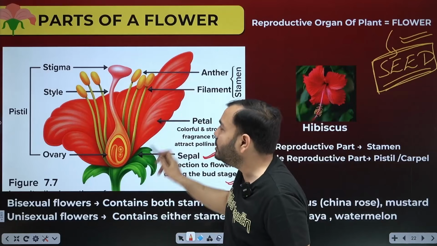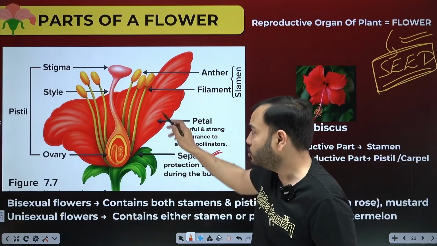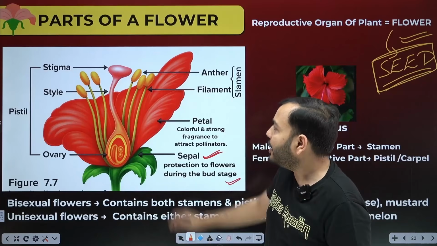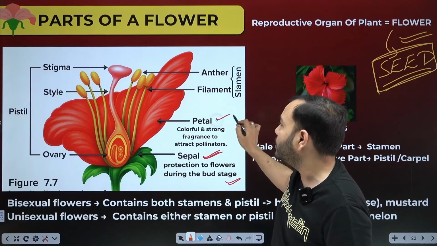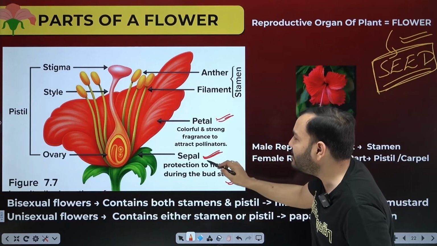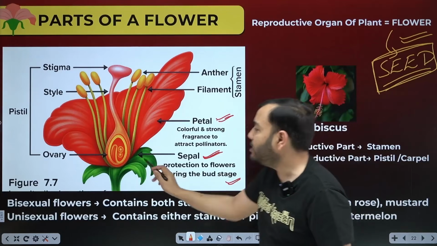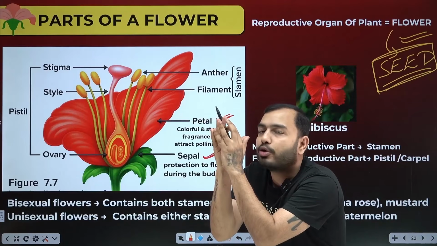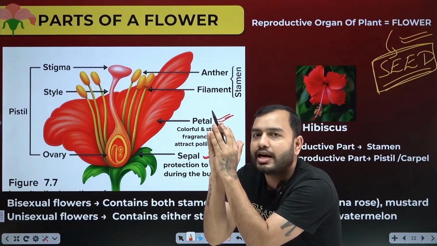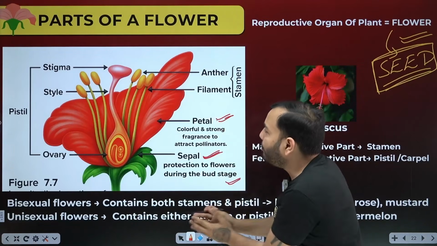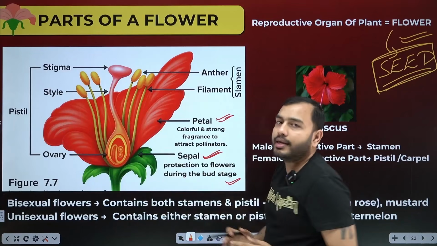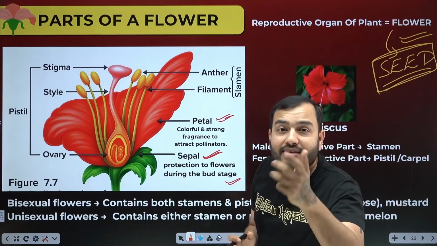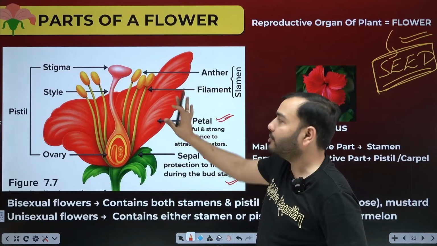The second thing, the petals of the flower, which are beautiful, red colored, blue colored, yellow colored. We call these Pankhuriya, petals. So two things must be remembered, sepals and petals. What is the sepal? The green one at the bottom. Its job is to protect the flower in the bud stage from animals, insects, wind, water. What is on top? The petal. These are colorful and fragrant. What is their job?